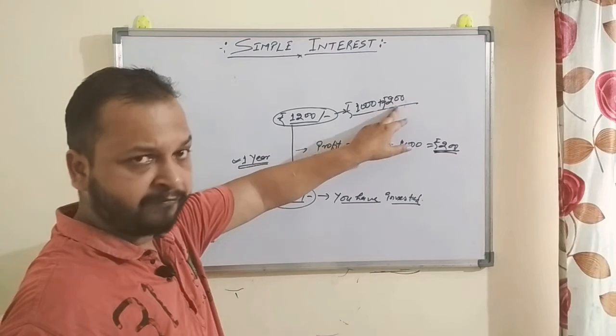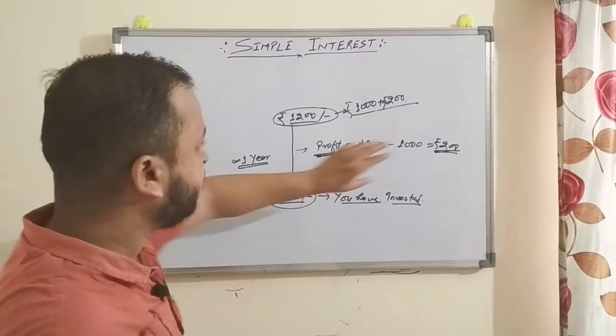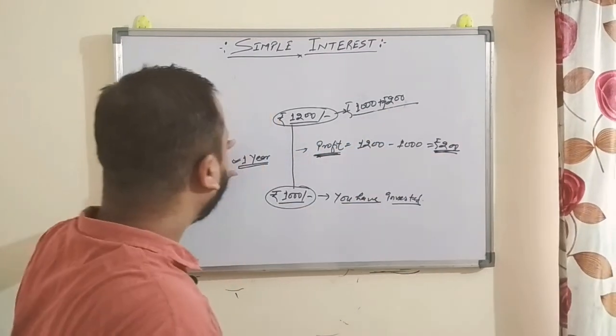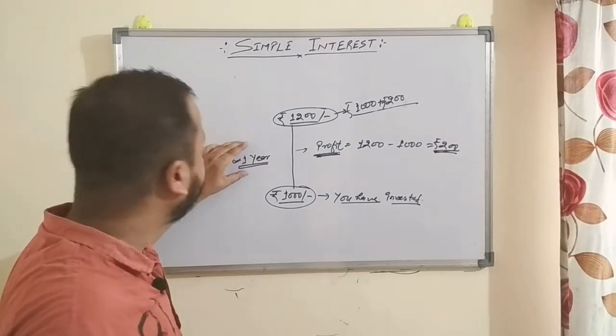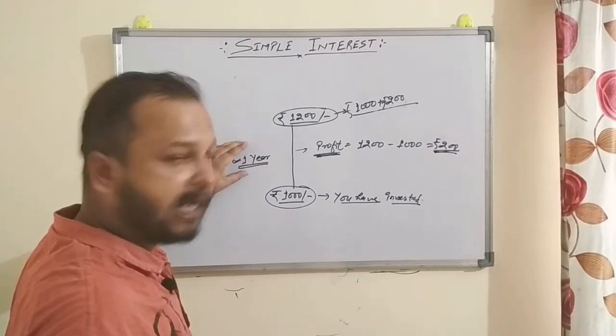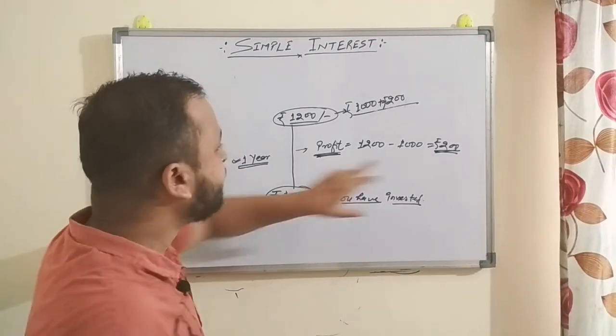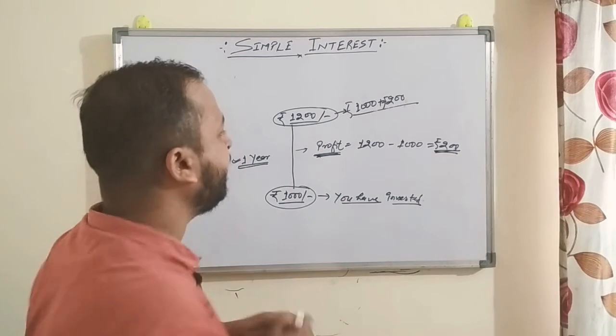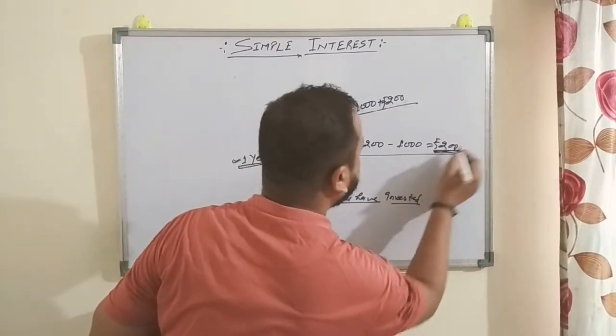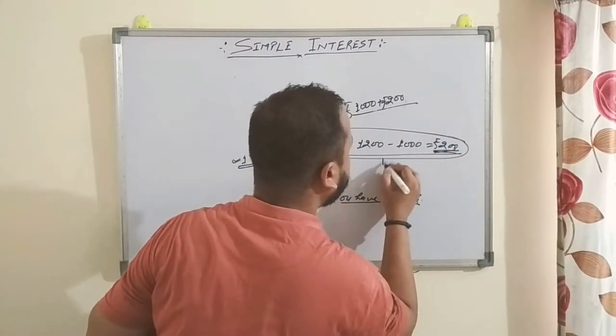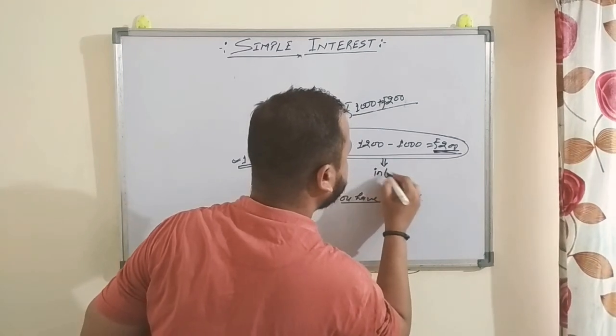Extra means profit. If I bound this profit by a time period, it is converted into interest.